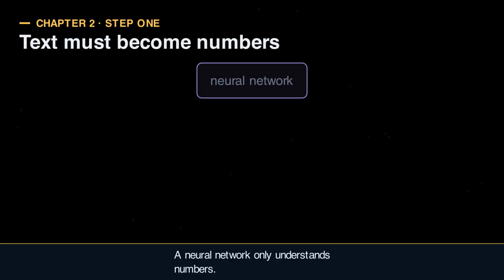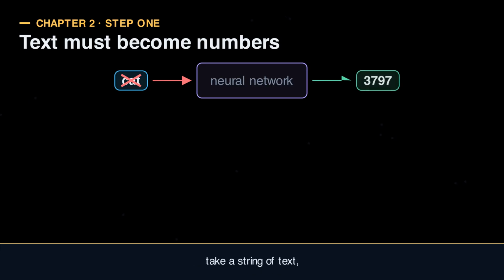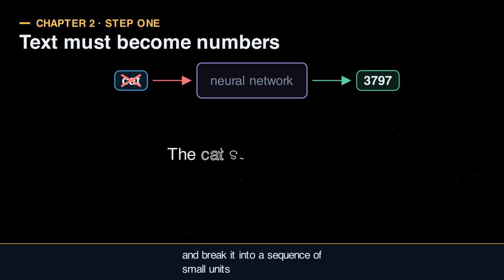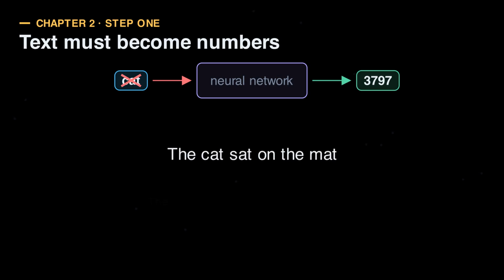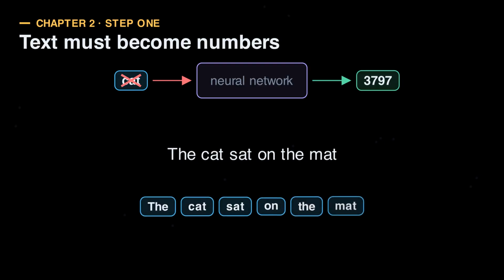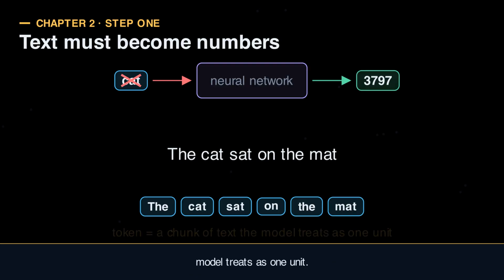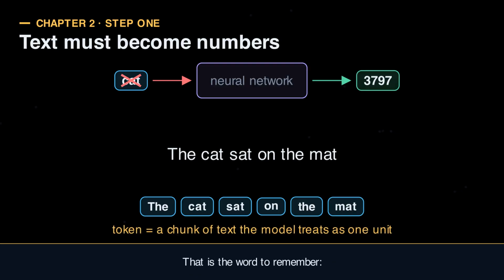Here is the problem. A neural network only understands numbers. It cannot read the letter A or the word cat. So the first job is translation. Take a string of text and break it into a sequence of small units called tokens. Each token will later get its own number. A token is simply a chunk of text the model treats as one unit. That is the word to remember, token.